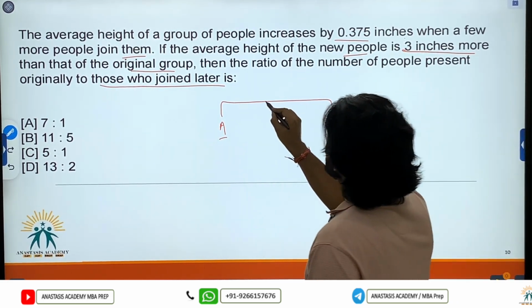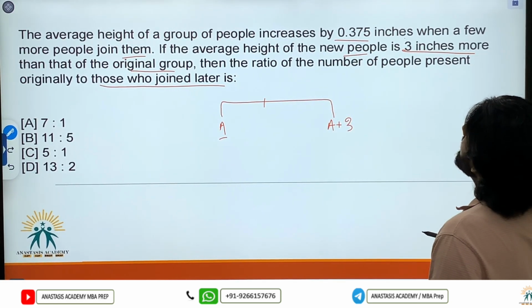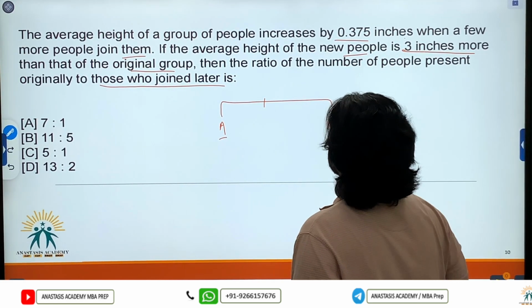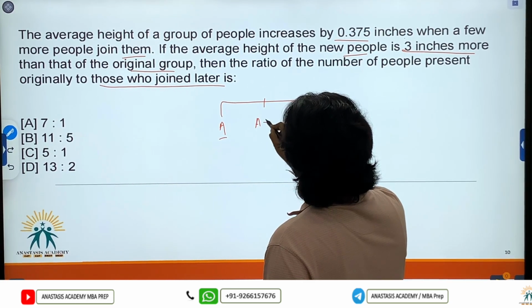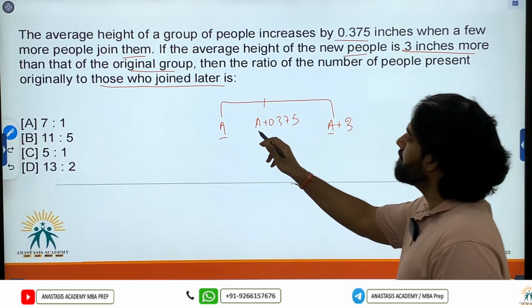To get the final average, I know the average height of the group increases by 0.375, so it becomes A plus 0.375. Now A is immaterial here.